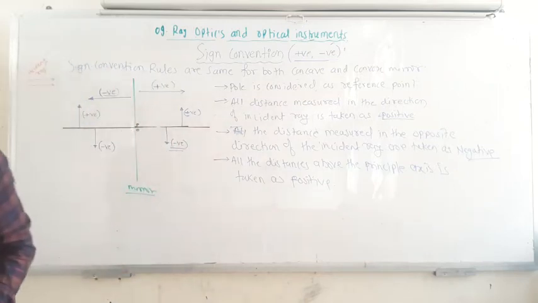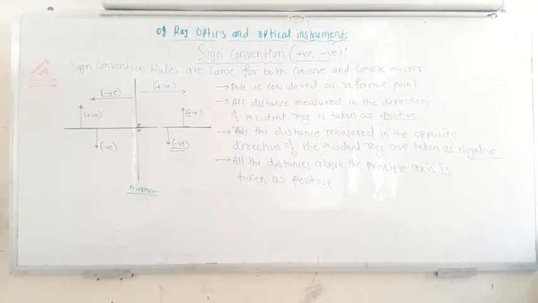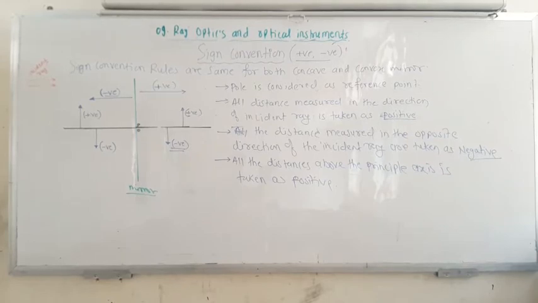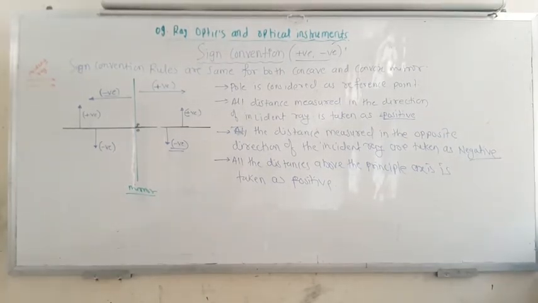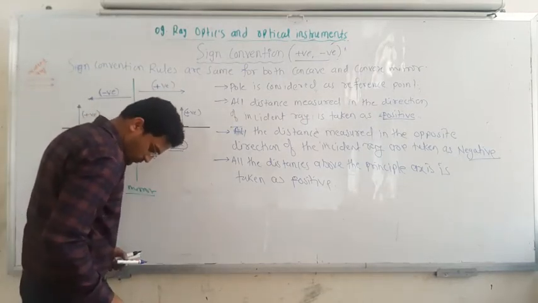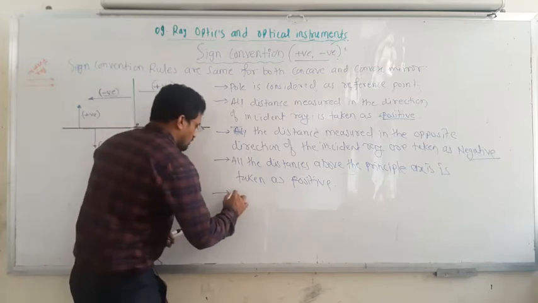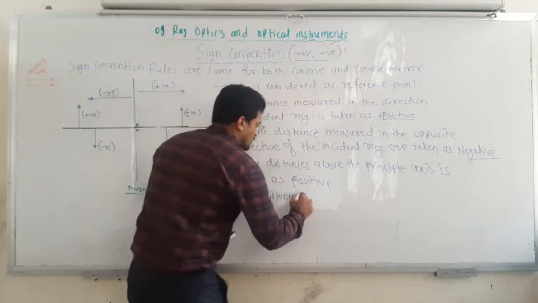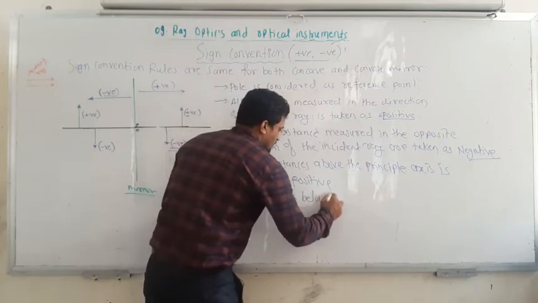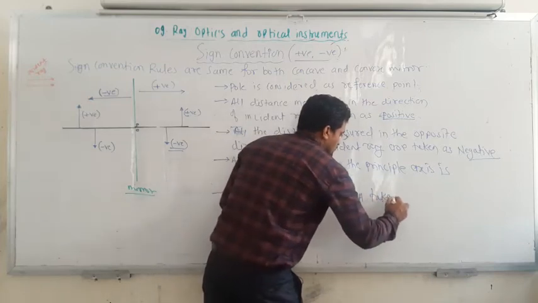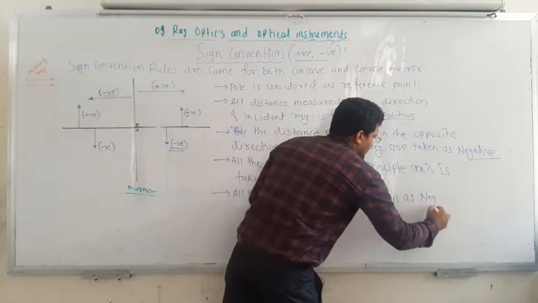Next, all the distance below the principal axis is taken as negative.